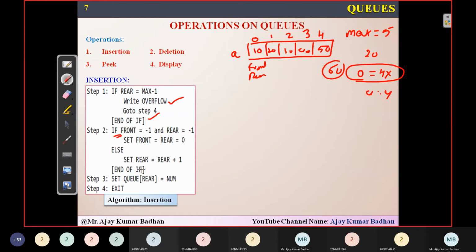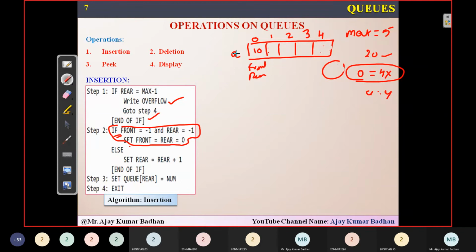That is what he means to say exactly in this if statement. Now, in case the space is available, like 10. Right now only one element is present and we have 4 slots available. The next element I want to insert is 20. So what it's asking is: if front is equal to -1 and rear is equal to -1, set front and rear equal to 0. This condition is used when we are inserting the first element, that is 10.